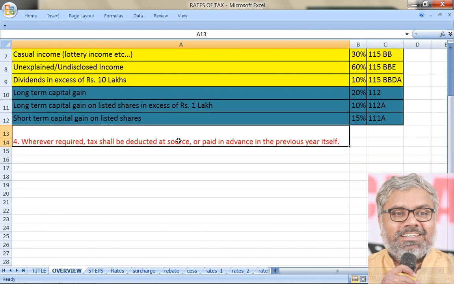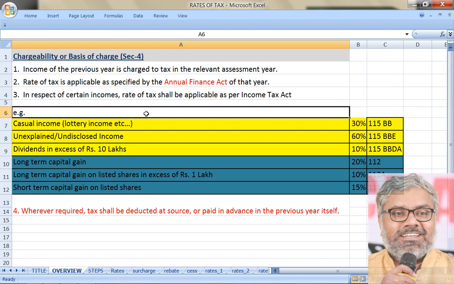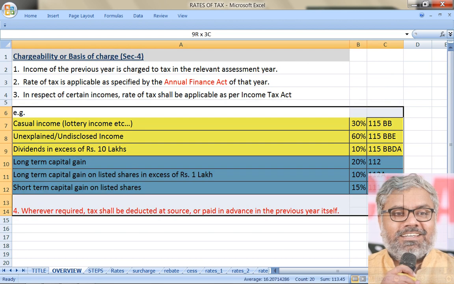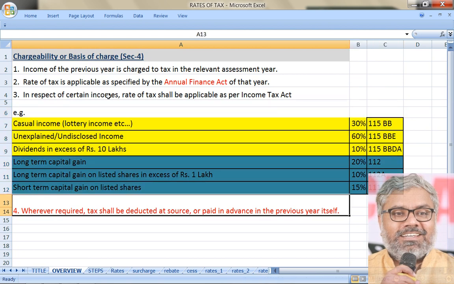So wherever required, TDS provisions will apply, and advance tax provisions will also apply. They have to be applied if applicable. That is also something that we will discuss at a later stage. These are all aspects which will definitely be important for us, but not now. Right now, our job is only to know that there is something like that, and that there are certain rates of taxes which are specified not only in the Annual Finance Act but also in the Income Tax Act.